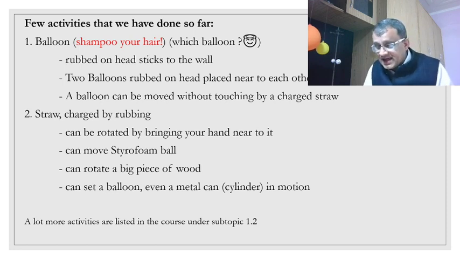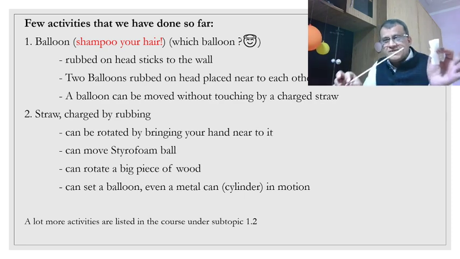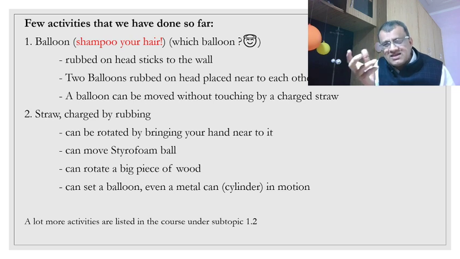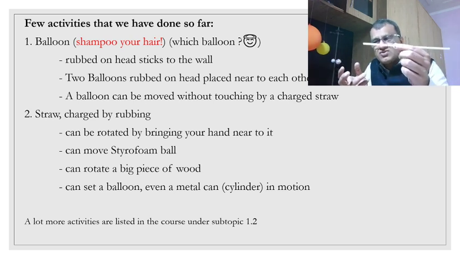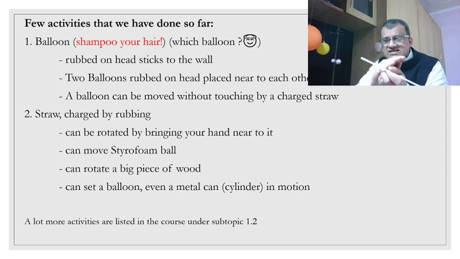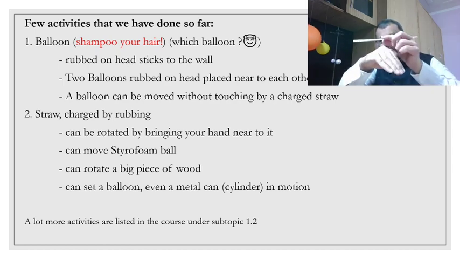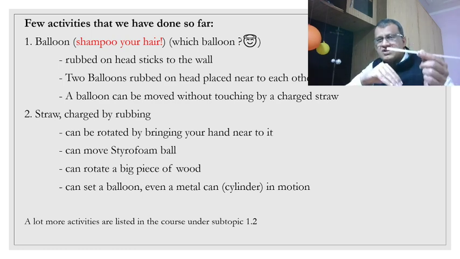Likewise, with the straw, we saw that when we rubbed this straw with a tissue paper and kept it on a lens, I kept it because there is a freedom to rotate. I should not be restricting its movement. So I kept it on a lens, because convex lens, because it has a surface like this. So when you place it over it, it is free to rotate.